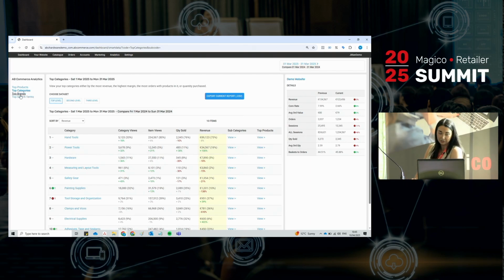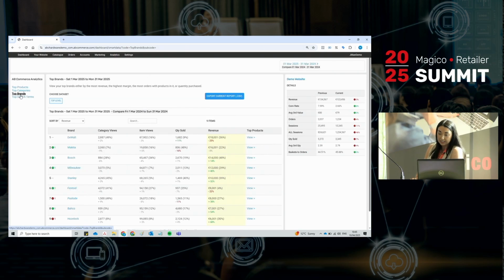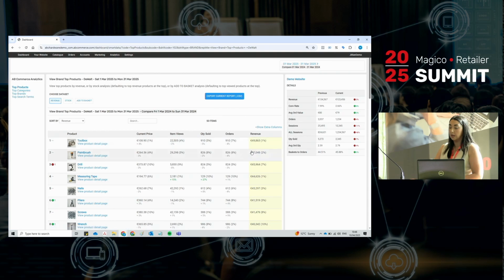So that's your categories. We have your top brands as well. Again, same data here, you can export, you have your overall KPIs over there. You can sort this table by revenue, your category views, item views, and your quantity sold. And again, within your brands, you can click on your top products for that time period within that brand as well.